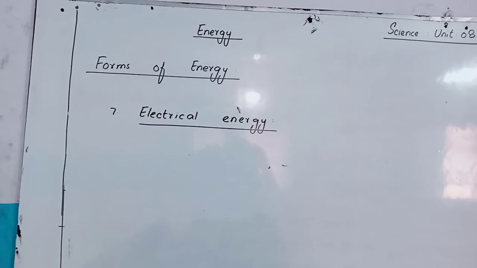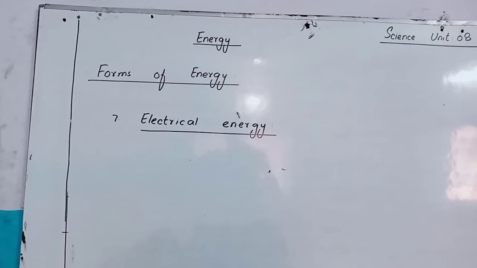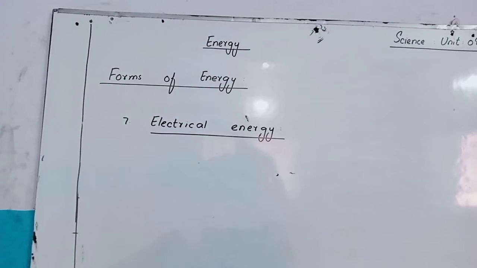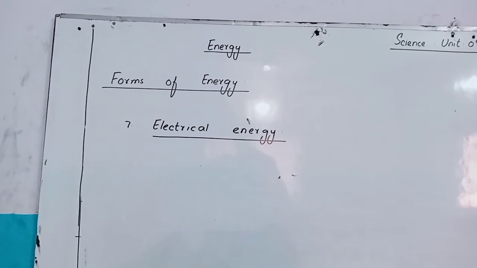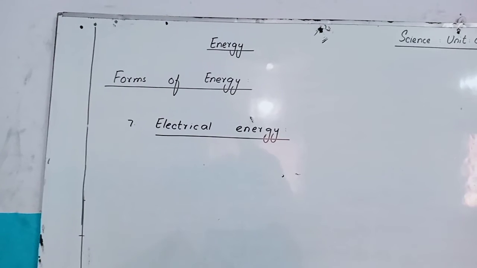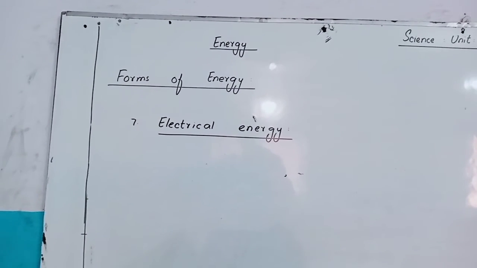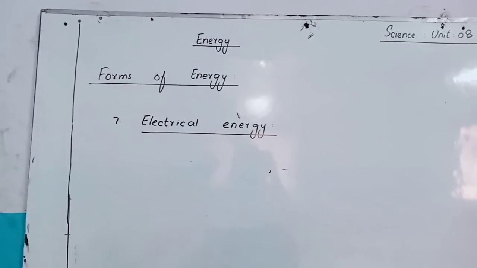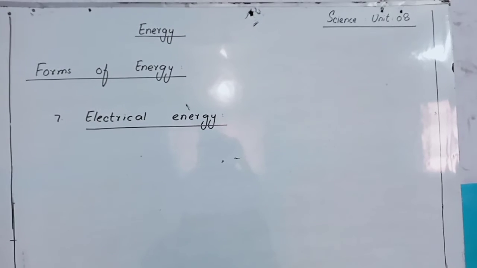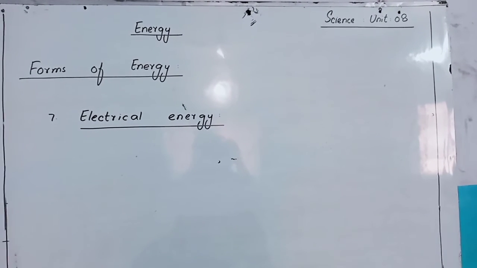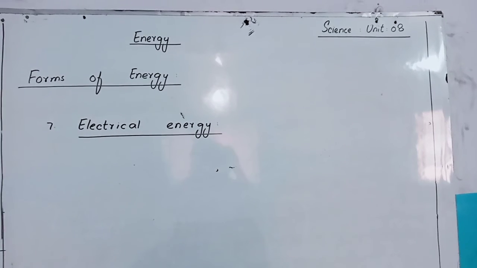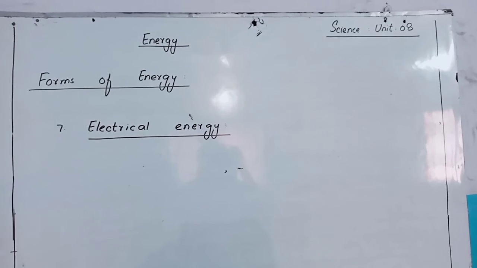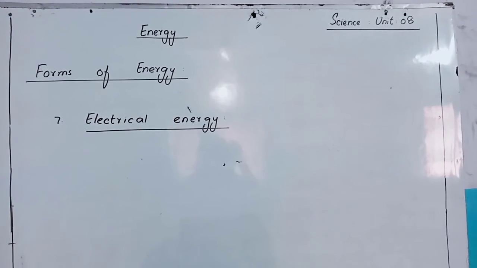Number 7 is electrical energy. When we look around, the light, the fan, everything is running on electricity. We feel we need electricity everywhere. How do we get electricity and where is it coming from? It is coming from the power station through long electrical wires. And when you get bills at the end of the month, do you know what you are paying for? You are paying for the amount of electrical energy that you have consumed throughout the month. If you want to reduce your bill, turn off electrical items when you are not using them.